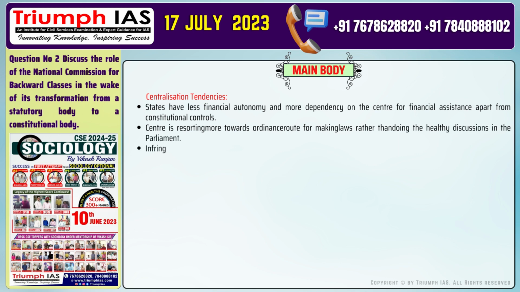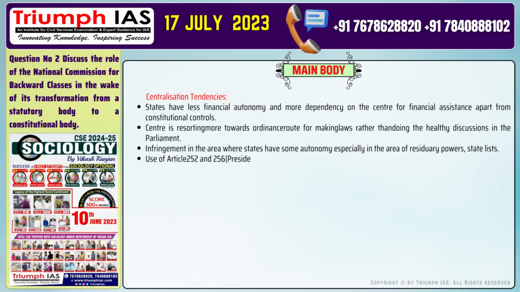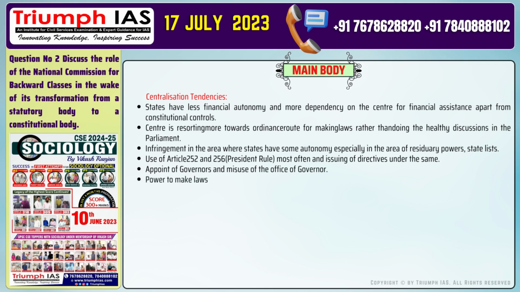The center is resorting more to the ordinance route for making laws rather than holding healthy discussions in the parliament. Number 3. Infringement in the area where states have some autonomy, especially in the area of residuary powers and state lists. Number 4. Use of Article 252 and 256, President's rule, most often, and issuing of directives under the same.